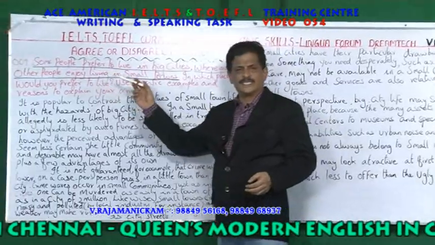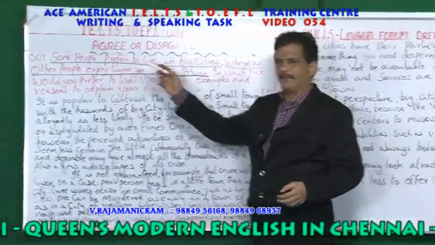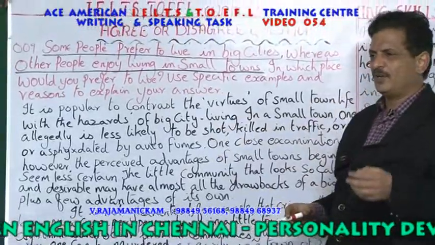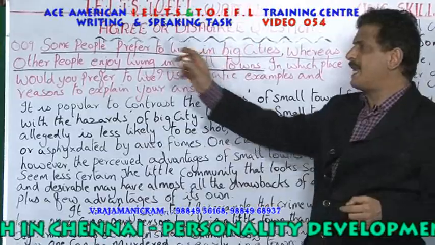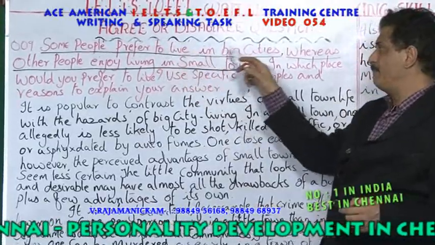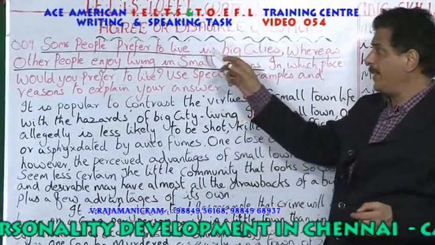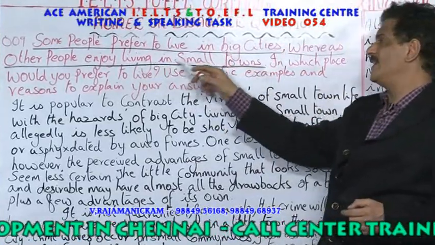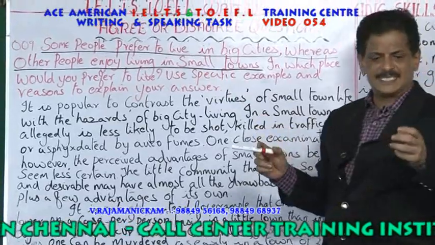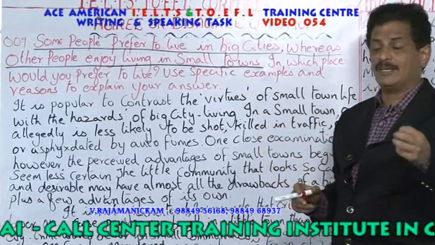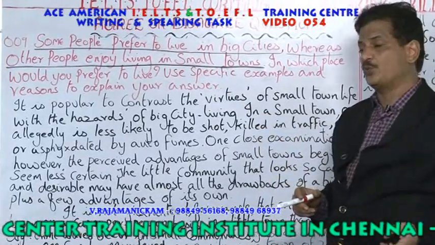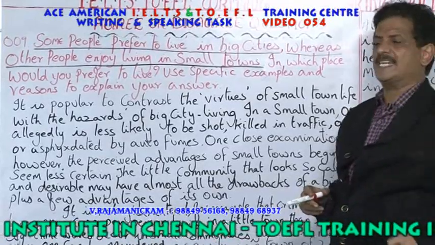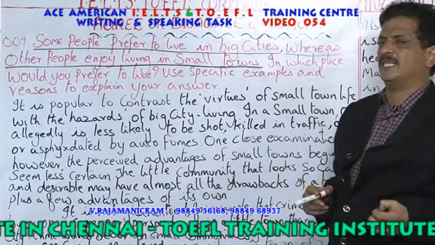See what is given, the topic. Some people prefer, always prefer goes for choosing either one, isn't it? Some people prefer to live in big cities, whereas other people enjoy living in small towns. Just read the question properly. Only then you'll get the answer, whether it is in reading or writing or listening or speaking. First understand the concept of the question.